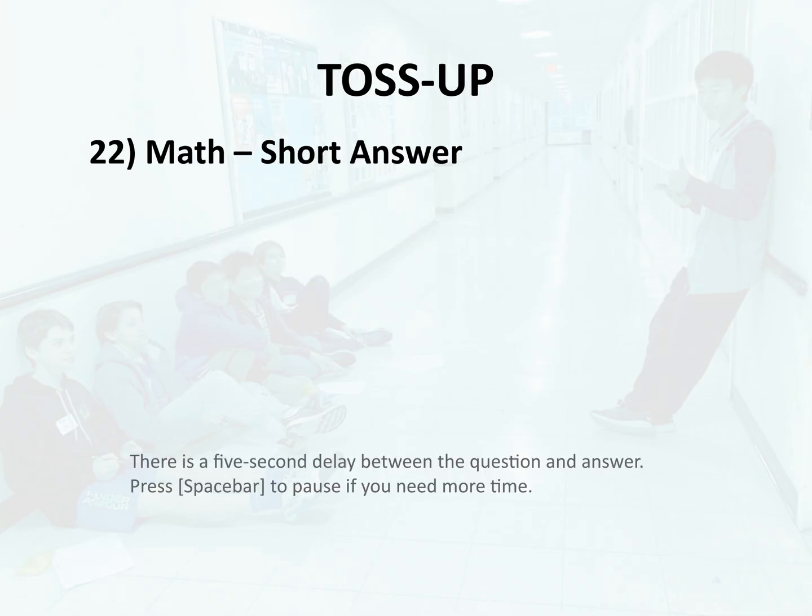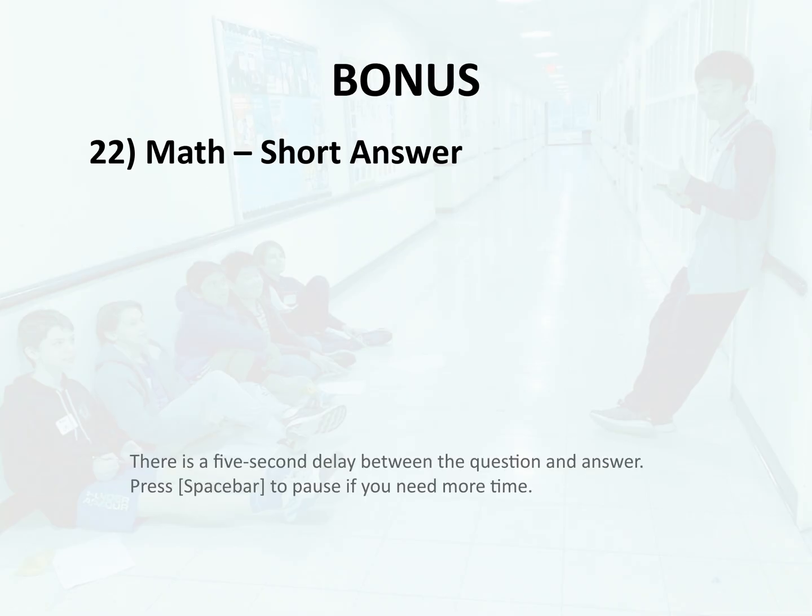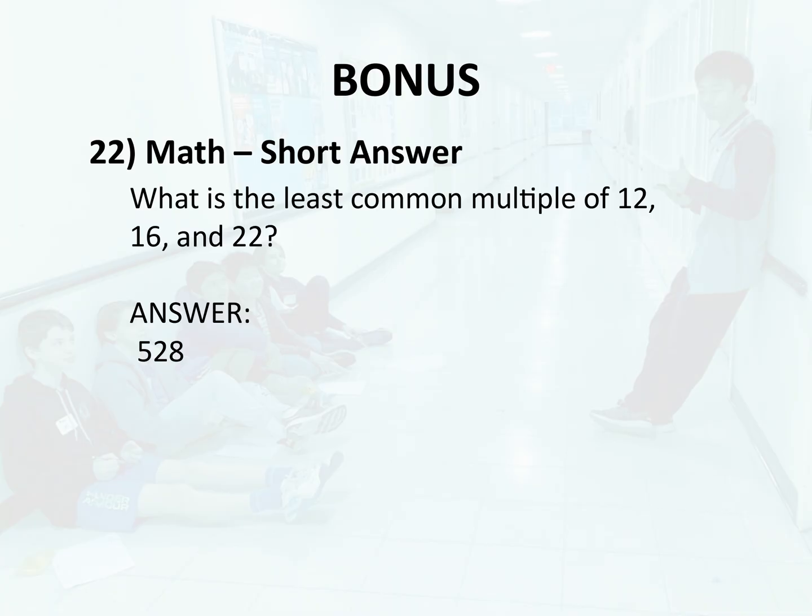Toss-up 22. Math, short answer. What is the circumference of a circle of radius 9? Answer, 18 pi. Bonus 22. Math, short answer. What is the least common multiple of 12, 16, and 22? Answer, 528.